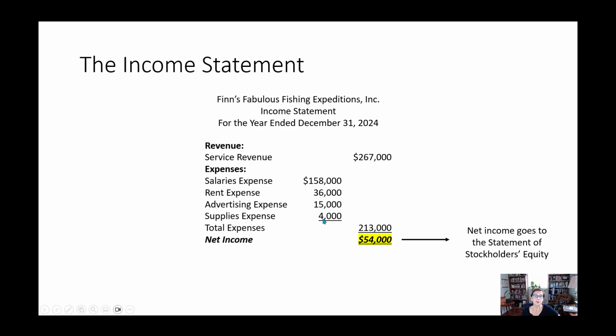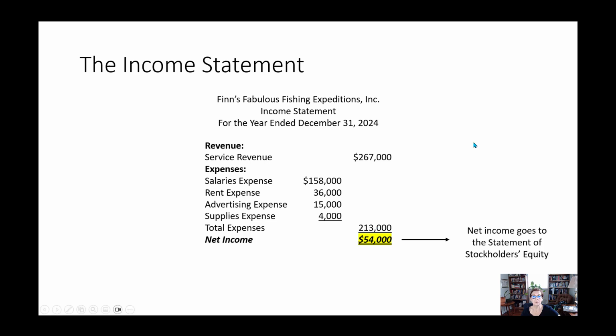These expenses are generally listed from largest to smallest, all right? Because we want to see the most important one on top. Add up all your expenses and we get the total here. Subtract it from your revenue and you get net income.